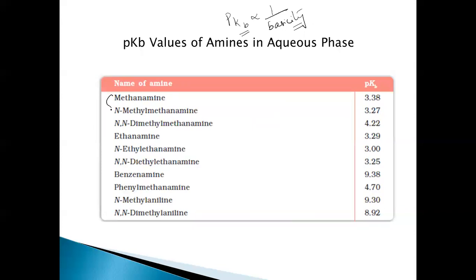When we look at this set of amines, that is primary, secondary, and tertiary amines, where R is a methyl group: CH3NH2, that is primary. CH3 taken twice, NH, this is secondary, that is N-methyl methanamine, and CH3 taken thrice, this is N,N-dimethyl methanamine. If you look at the pKb, these are the values for methyl substituted amines. Based on these pKb values, secondary is more basic than primary, then tertiary.